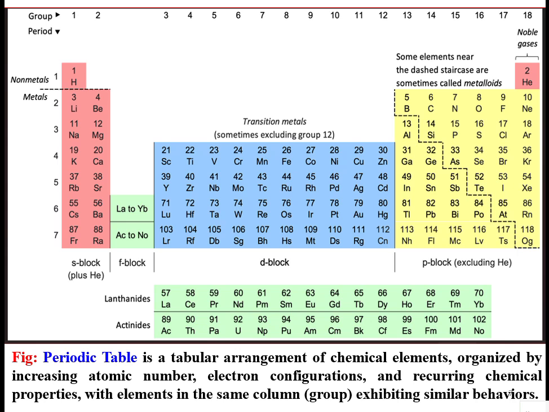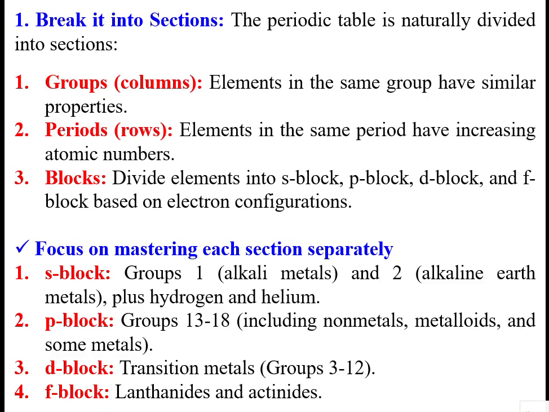For example, helium has two electrons, that follows the duet rule, the most stable condition. Next, neon 10, 18, 36, 54, 86, 118. So these are all the most stable electronic configurations. We can say inert gases, or we can say noble gases.